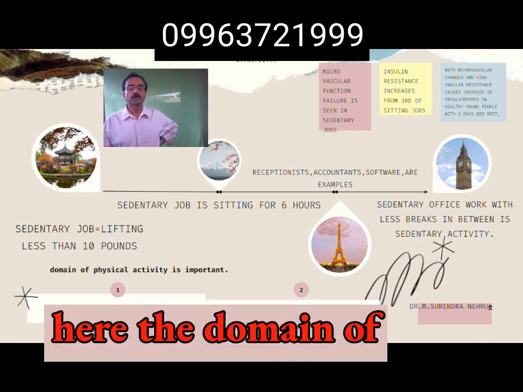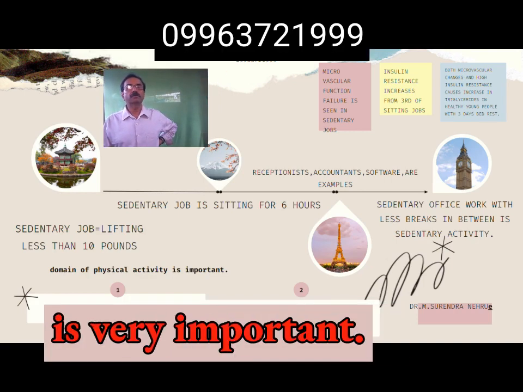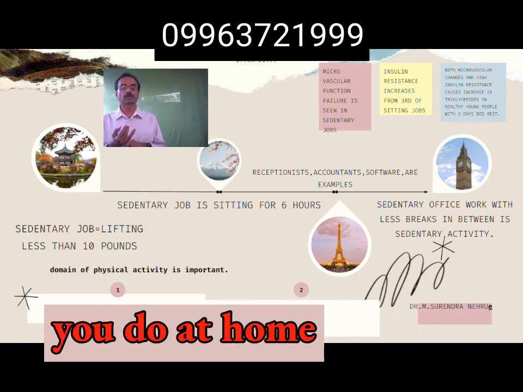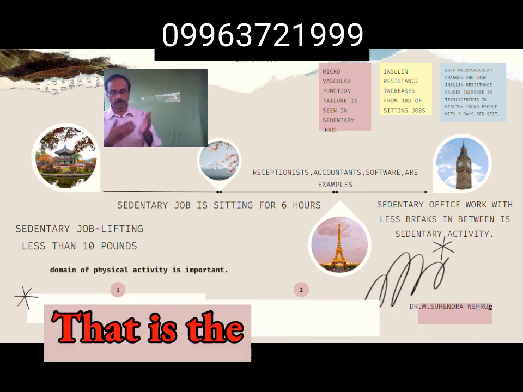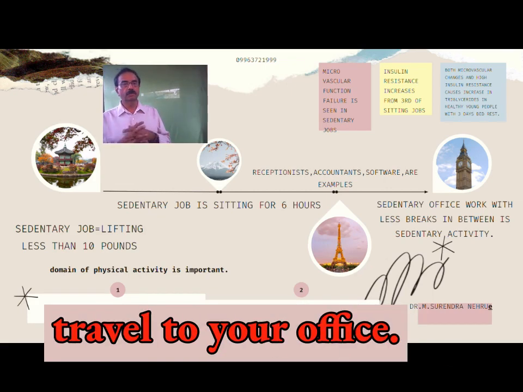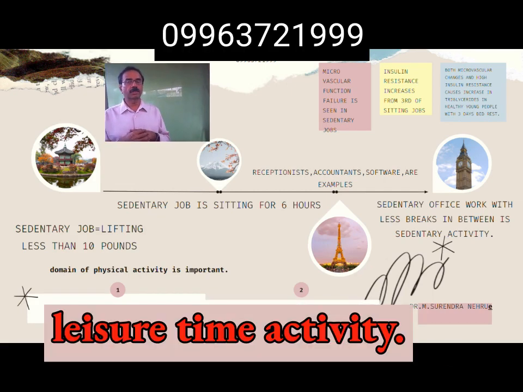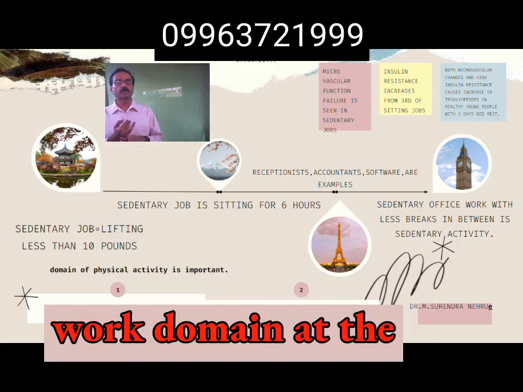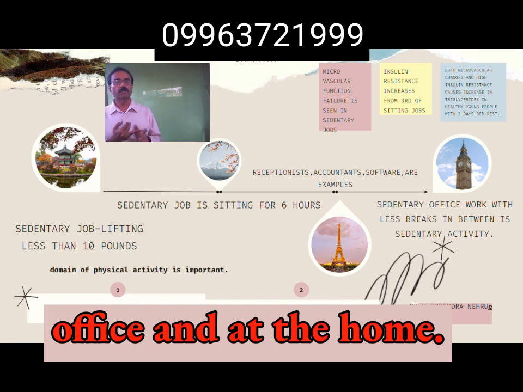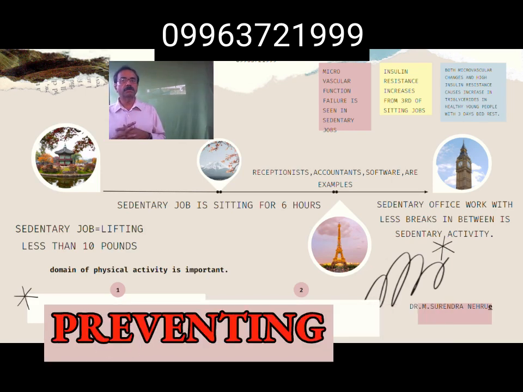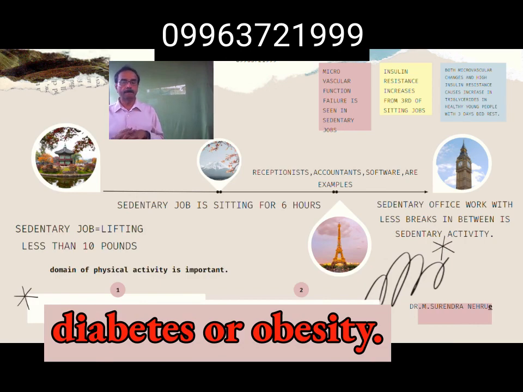And here the domain of physical activity is very important. First is the work domain, all the work that you do at home and in the office. Next is the transport domain, that is how you travel to your office. Fourth is leisure time activity. All these 4 domains will be there. Out of these, the work domain at the office and at home, whatever activity you do, is not able to give much result or prevent diabetes or obesity.